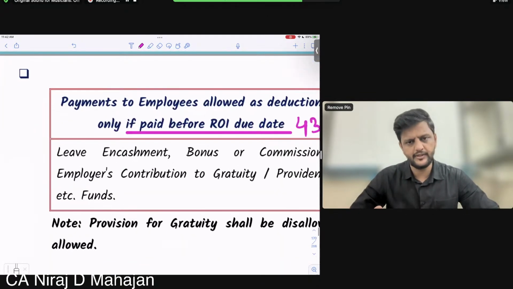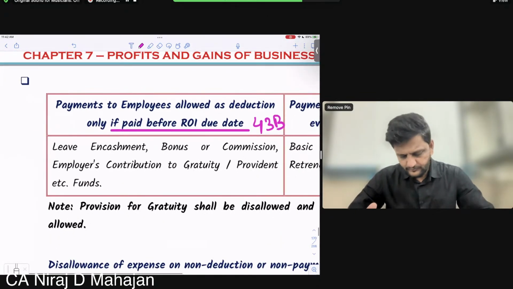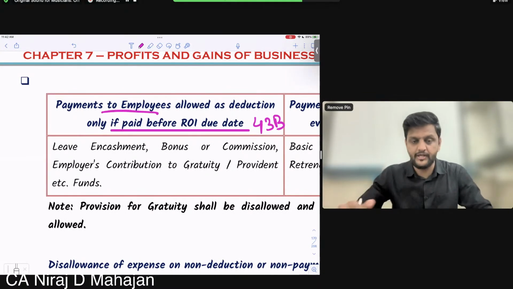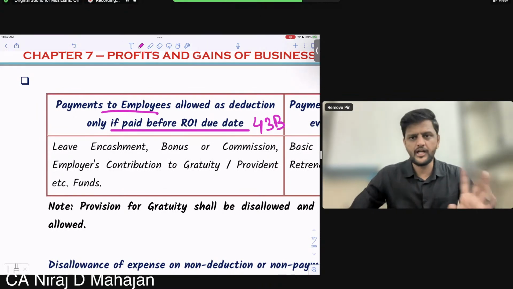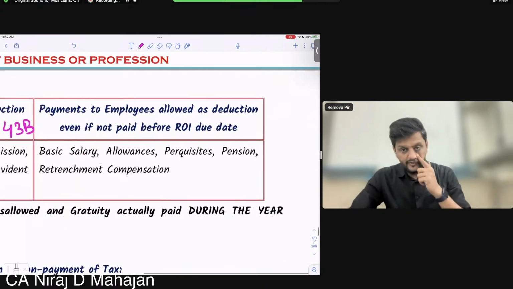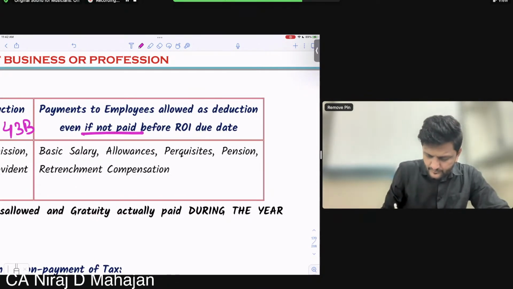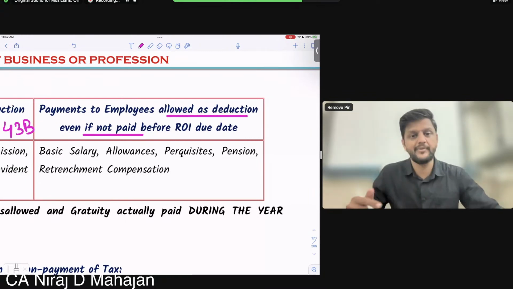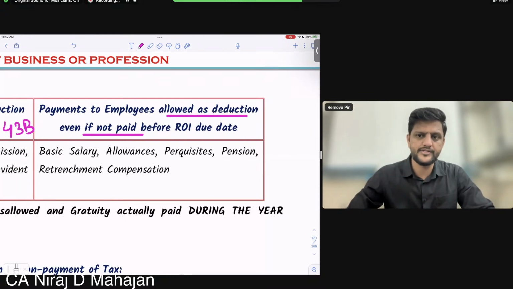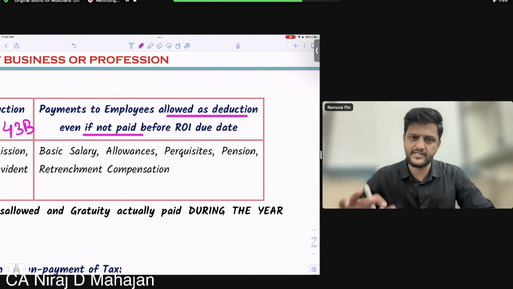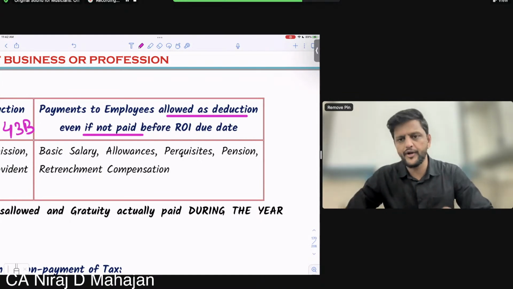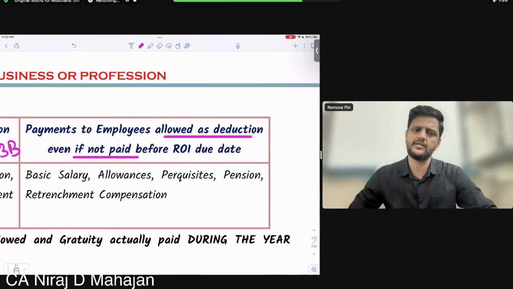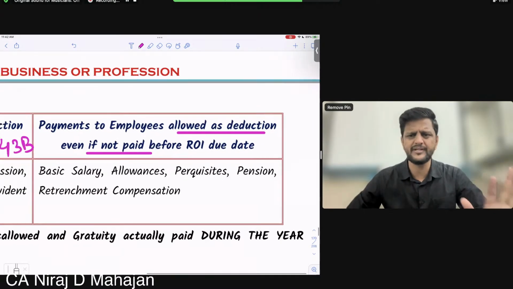So they are just giving you an example here. What all is covered under 43B? Payment to employees: leave encashment, bonus, commission, employees' contribution to gratuity, provident fund, etc. That is covered under 43B. But what is not covered? So it will be allowed as deduction even if not paid before ROI due date: basic salary, allowances, perquisites, pension, retrenchment compensation, etc. Even if not paid till ROI due date, still allowed as deduction because these items are not part of 43B. Simple. So this I have given you only for your summary and understanding. Okay?